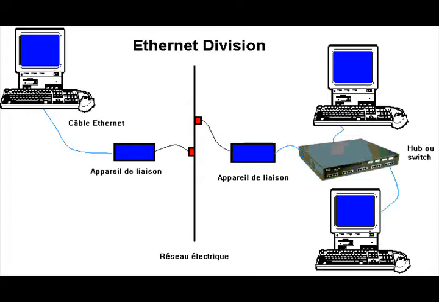Ethernet division. One way to solve congestion problems and increase the network performance of a LAN is to divide a single Ethernet segment into multiple network segments. Increasing a single segment to multiple segments maximizes available bandwidth. Some of the techniques that can be used to create multiple segments are as follows.